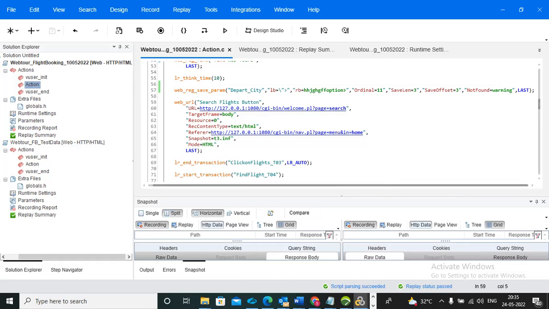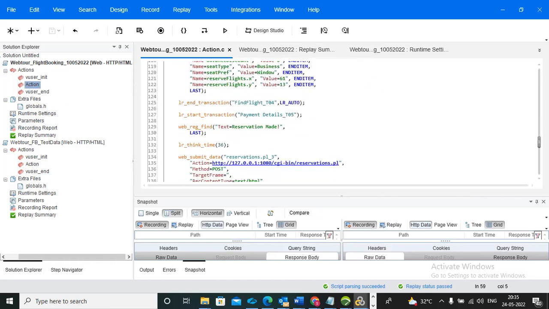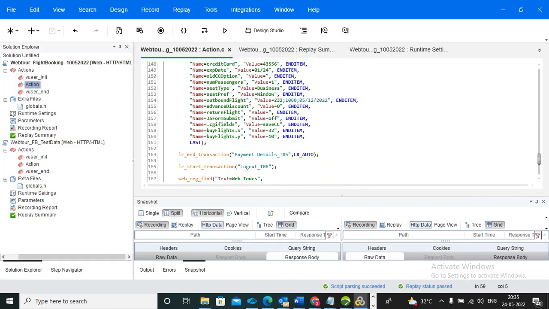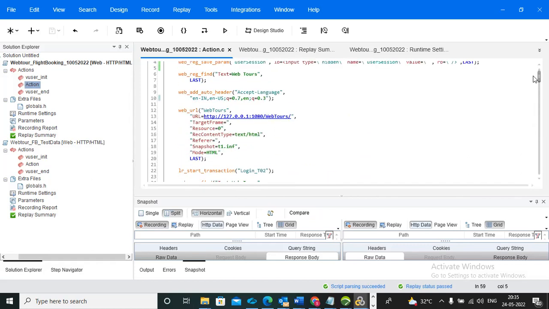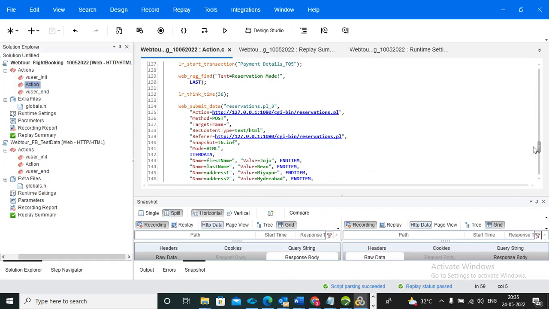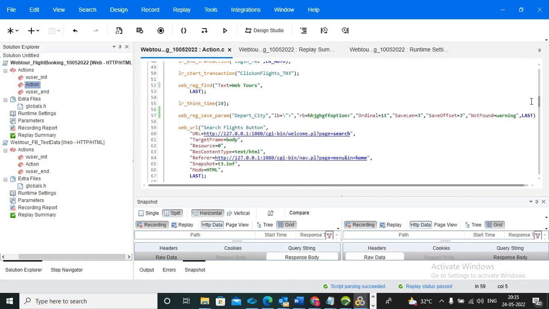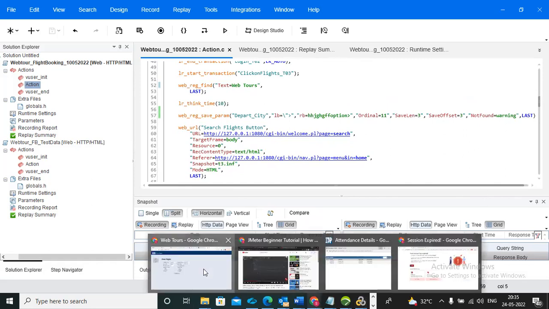Okay, so you guys can practice yourselves tomorrow. Everyone can do correlation for all the values in our script. After that, you can practice with save length, save offset, ordinal, and not found. And tomorrow I'm giving one more assignment. I already gave it, right? Everyone saved that. What is that script?